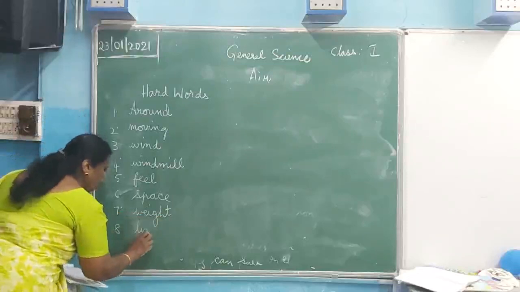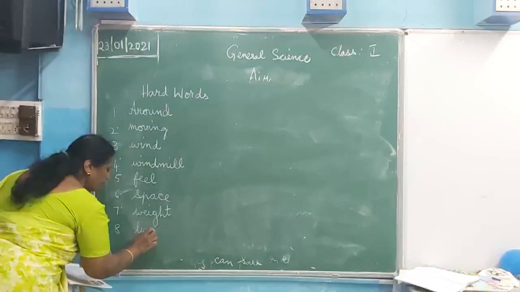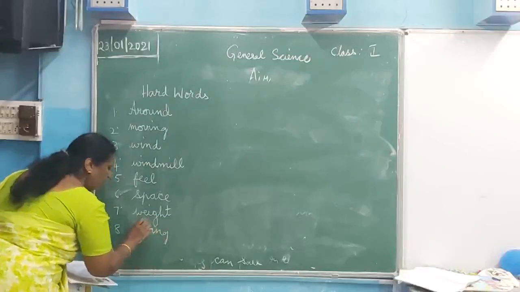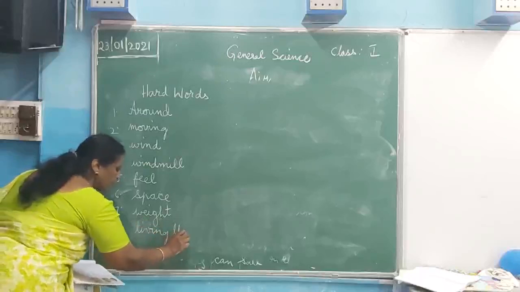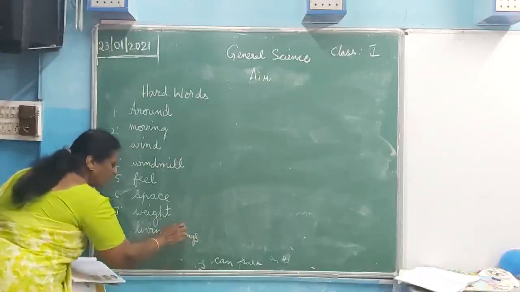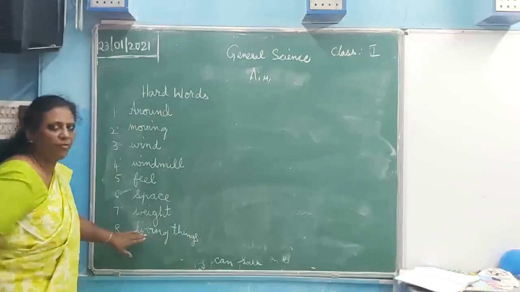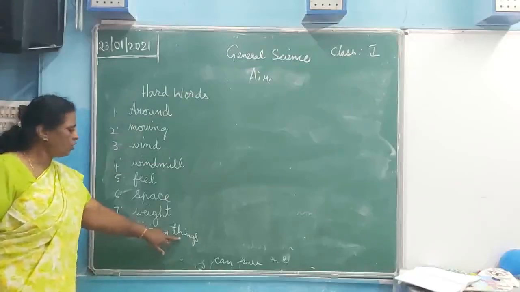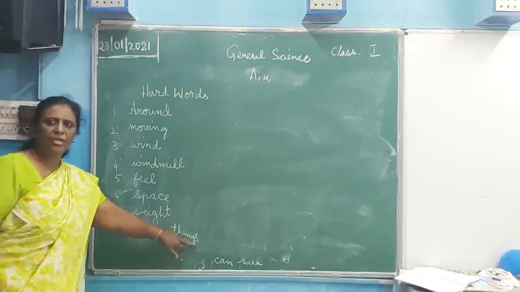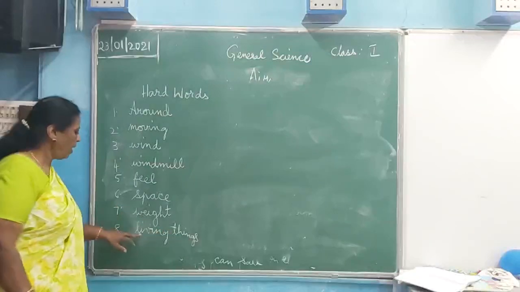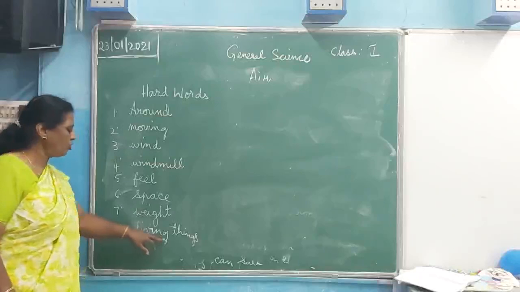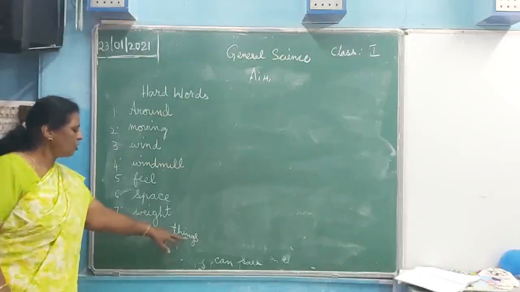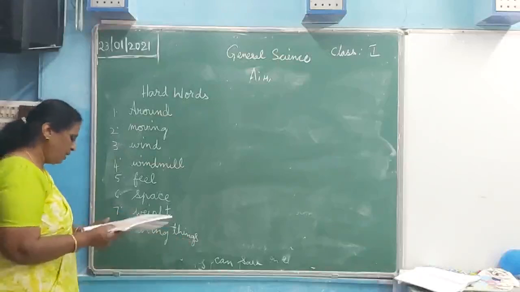Eighth one, living things. L-I-V-I-N-G, living. T-H-I-N-G-S, things.